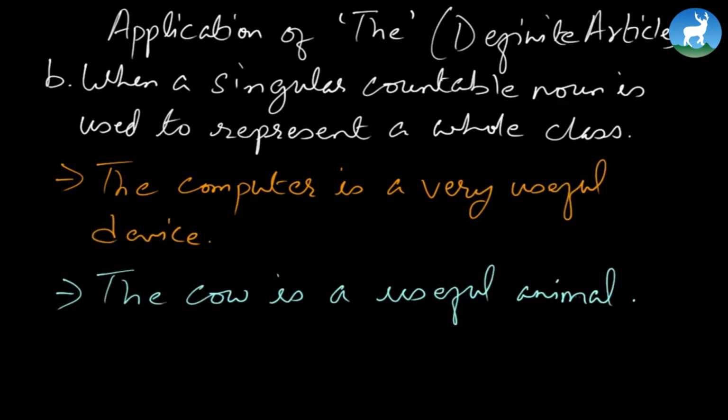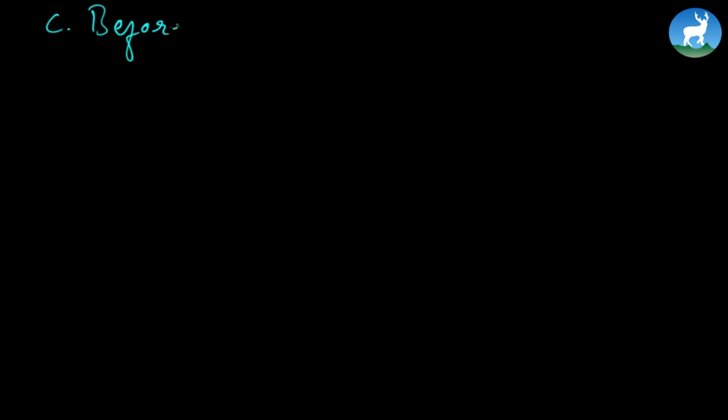The cow is a useful animal. See, when a singular countable noun is used to represent a whole class. Now all these countable nouns like the computer or the cow, when you say the computer, it represents the whole class of the computer. The cow, it represents the whole class of the cow.